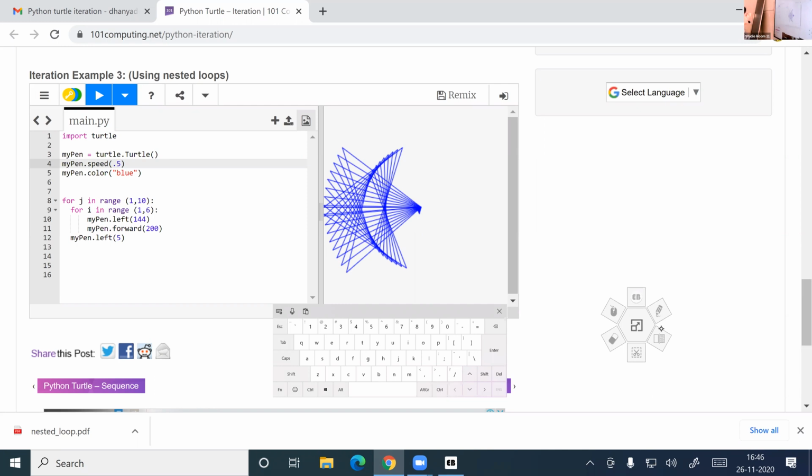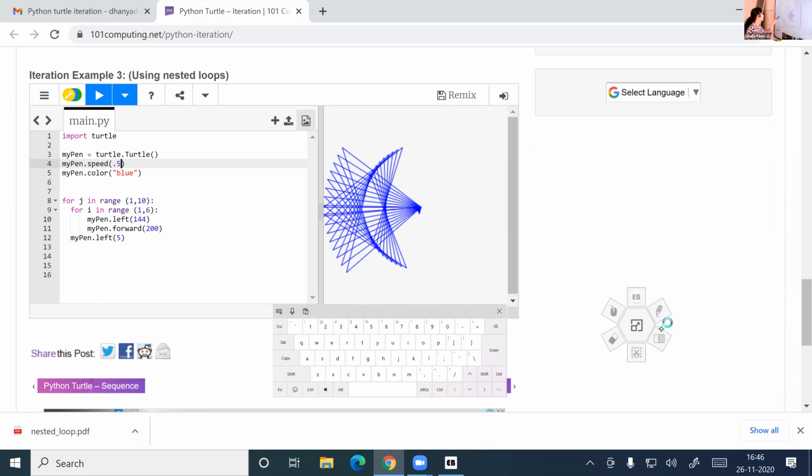So 9 times the star executed. Actually, it's 9. But when you are drawing a star, we will feel like it worked many times. But actually, only 9 times it worked because we have written j in range 1 comma 10. So when we change the looping values, it will change accordingly.